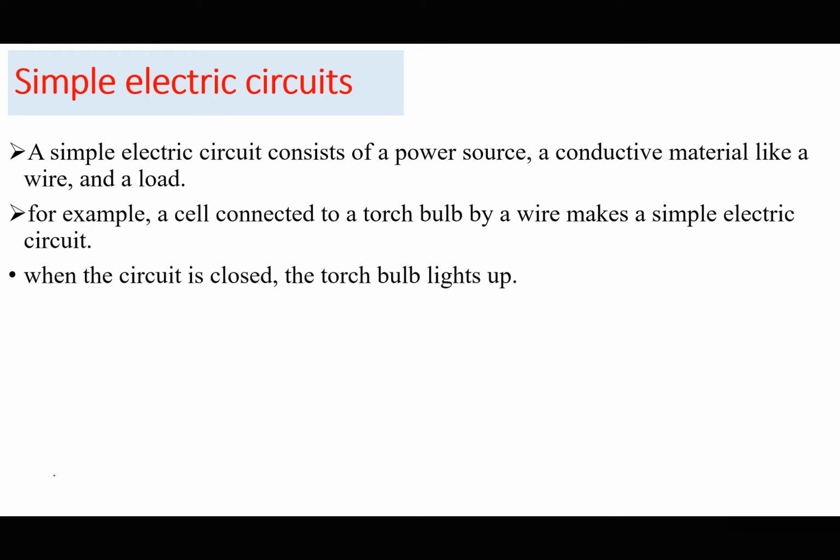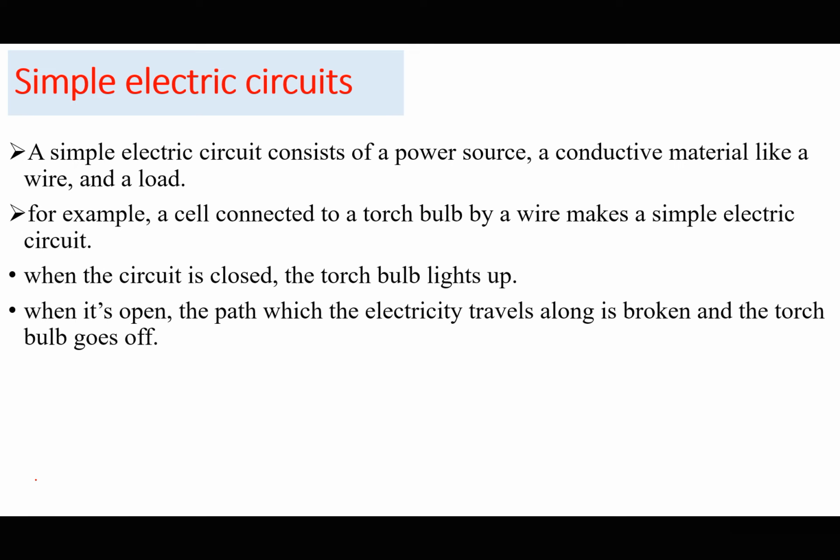When the circuit is closed, the torch bulb is expected to light up. And when it's open, the path which the electricity travels along is broken and the torch bulb goes off.